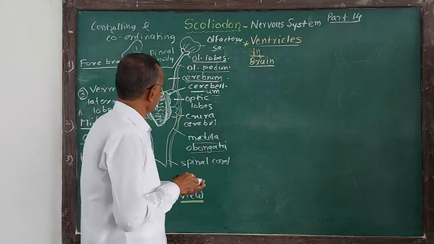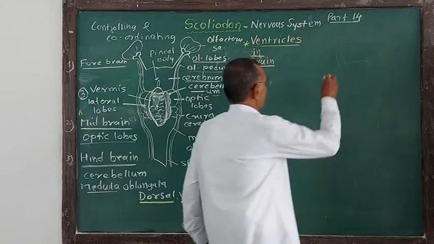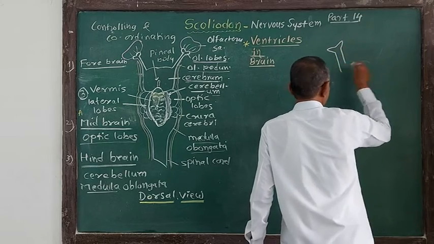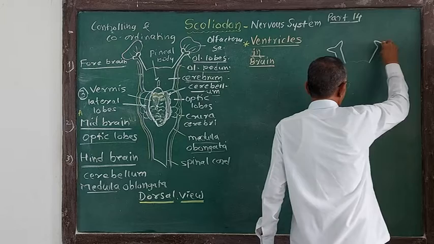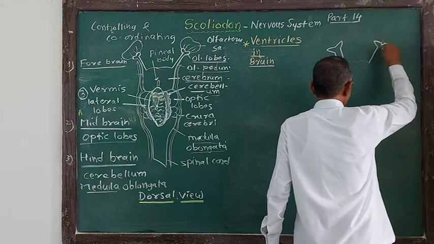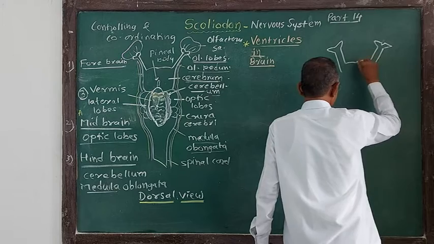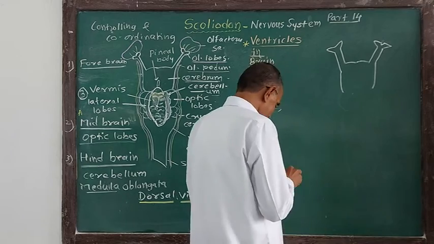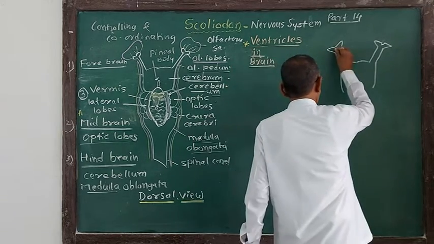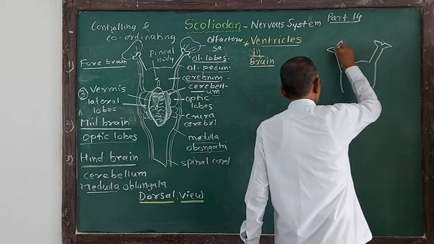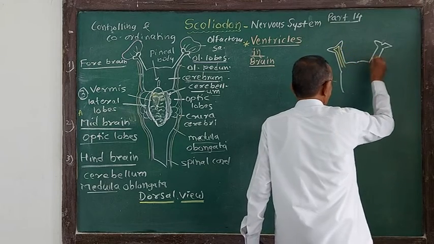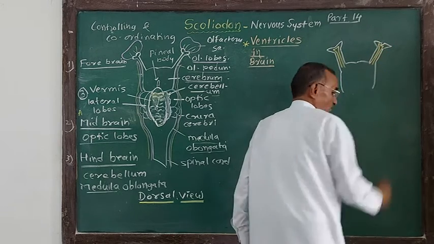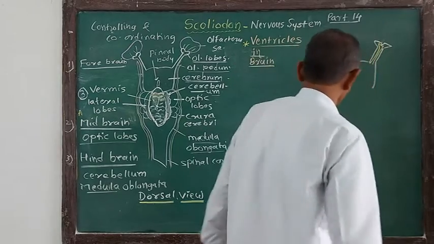Now, as we have considered, the forebrain has olfactory lobes like this. These are the olfactory lobes, and the olfactory peduncles like this, peduncles of the cerebrum. This is the cerebrum. Their cavity is called rhinocele. I am showing you the cavity in yellow color, rhinocele, like this. This is a cavity of the olfactory lobes and olfactory peduncle.